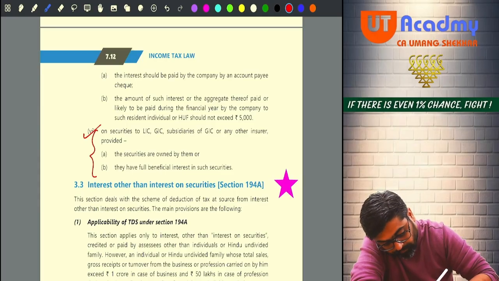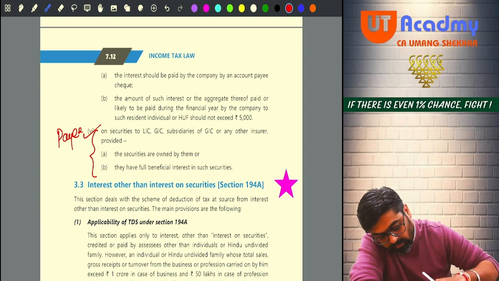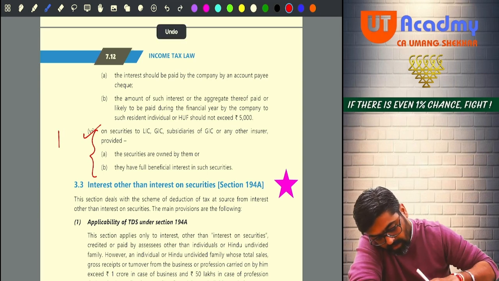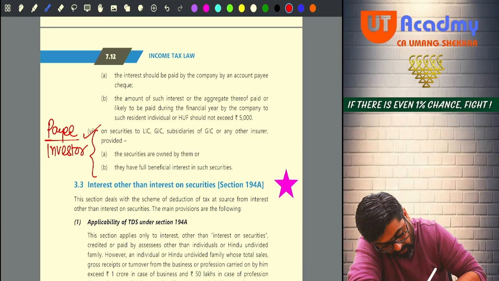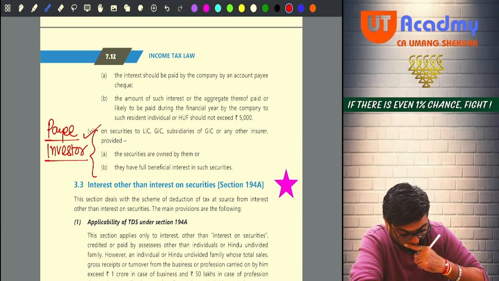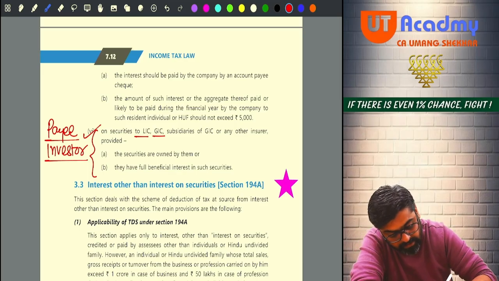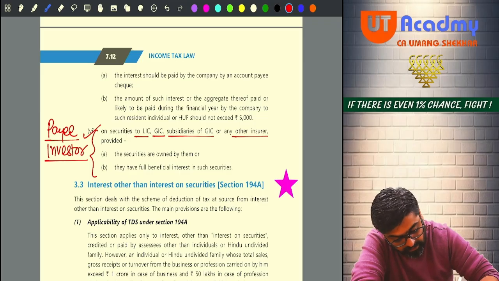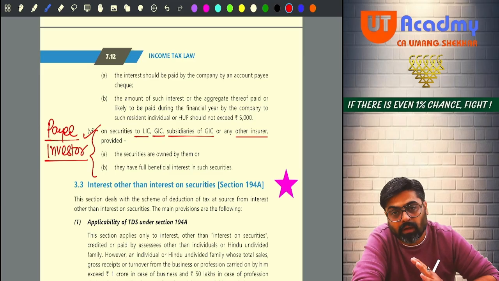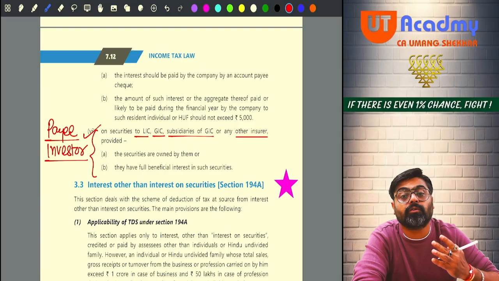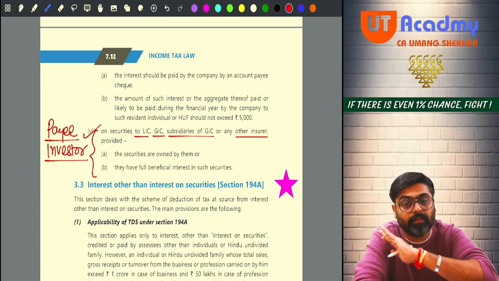So if the payee, means investor, is LIC, GIC, subsidiaries of GIC or any other insurance company, and if the company, government, etc. are paying interest on securities to them, then there will be no TDS.